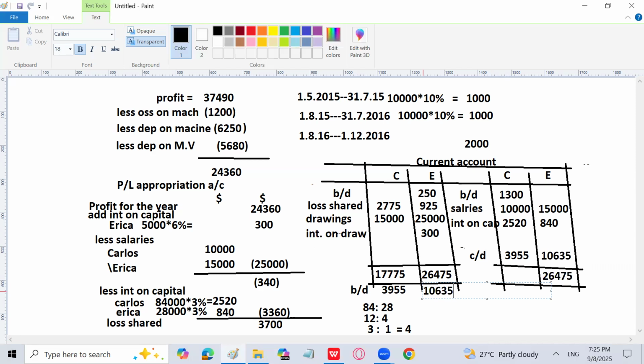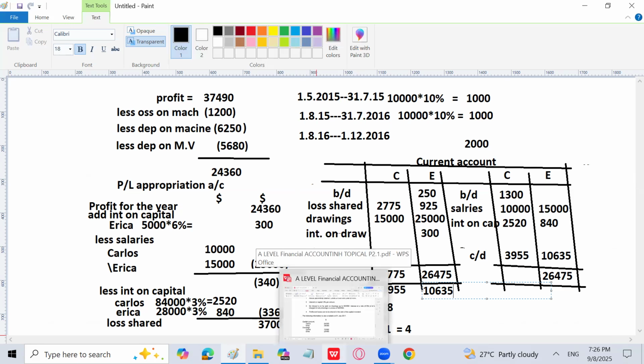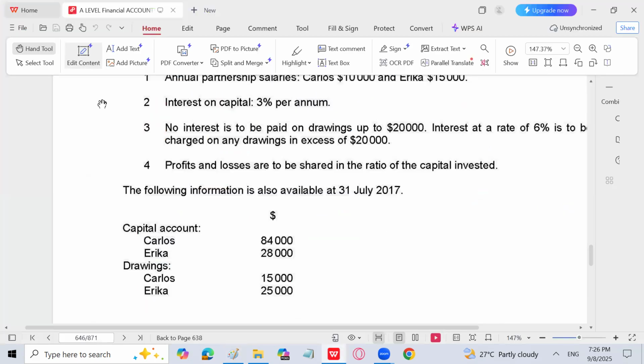That even the Carlos loss has been converted, Carlos profit or the credit balance in the current account is now converted into debit balance. So let's go back. Any problem till here? It's a simple question of partnership. But as it is we are sustaining a loss, obviously when the question is going to come in AS level, at AS level, so he basically goes for some changes, which includes the depreciation charge, which needs to be subtracted, and appropriation account and negative loss and other things are part of that. So let's see.